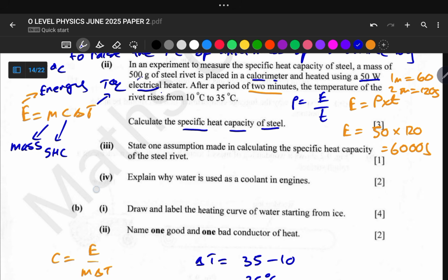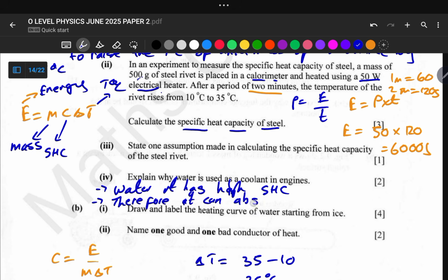So to explain this, we can now say water has a high specific heat capacity, therefore it can absorb a lot of energy for a small temperature rise.